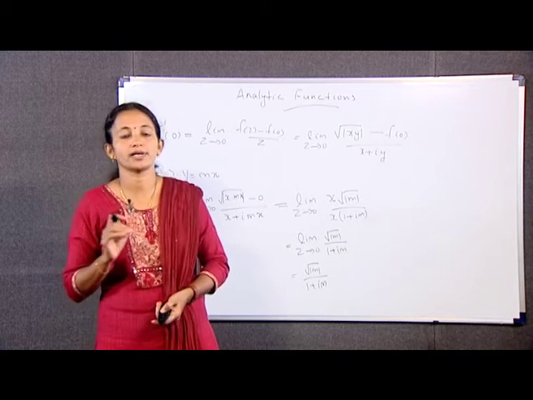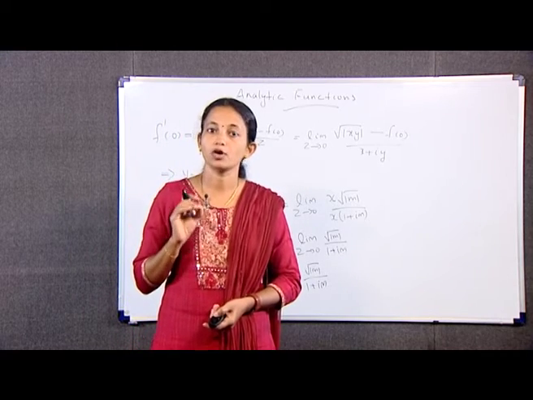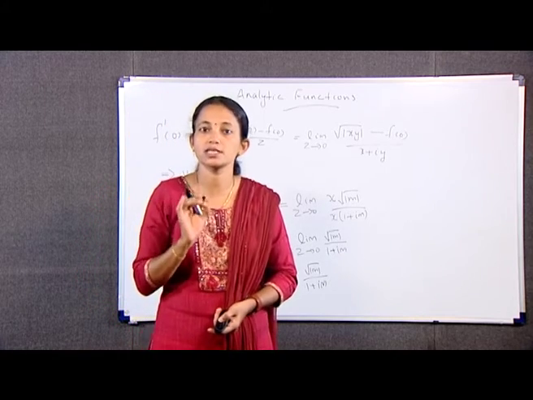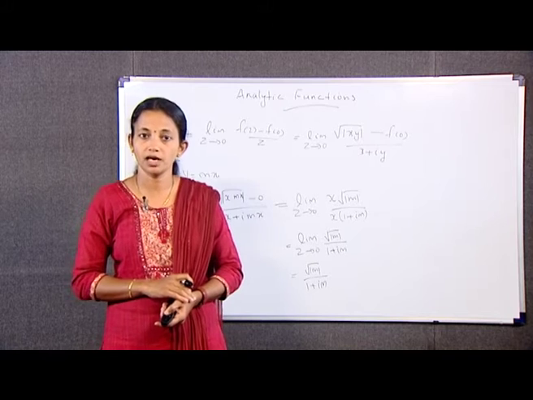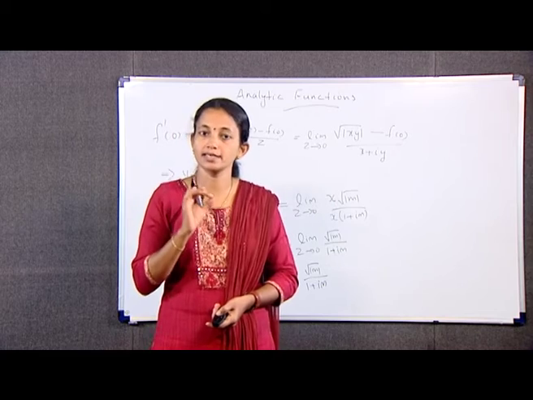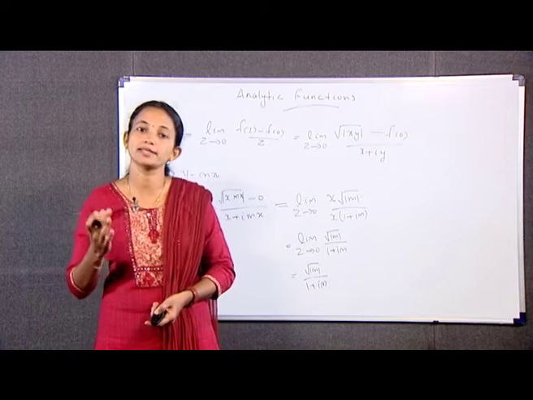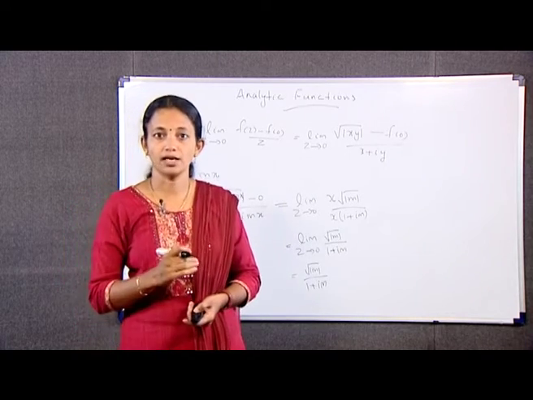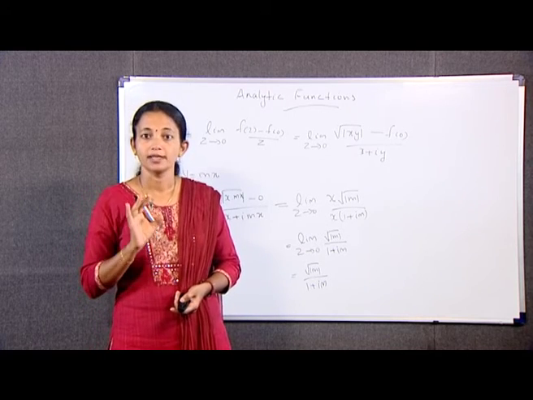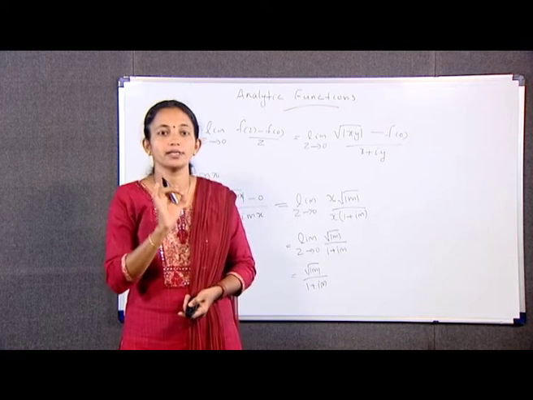We have some rules of analytic functions. The derivatives of the sum and product of two functions exist wherever the functions themselves have derivatives. Thus, we have the following results. One theorem: if two functions are analytic in a domain D, their sum and product are both analytic in D. Next, the quotient of two functions is analytic in D provided the function in the denominator does not vanish at any point in D.